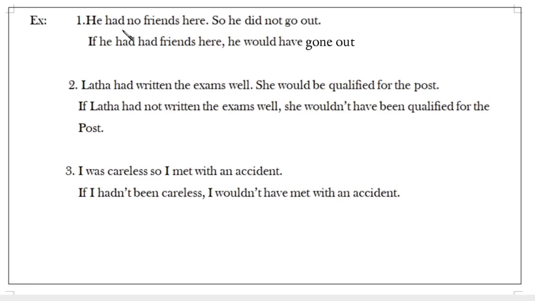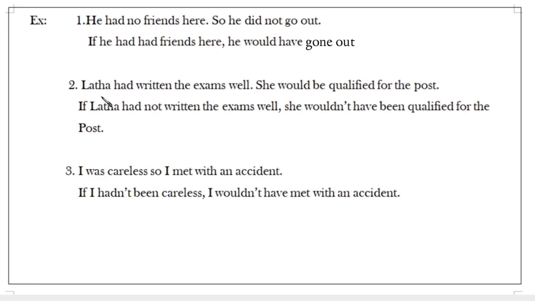Immediately you can find: If he had friends here, he would have gone out. You can easily change it because he had no friends here. If he had friends, he would have gone out. Both also indicate unfulfilled action. It is called type 3.